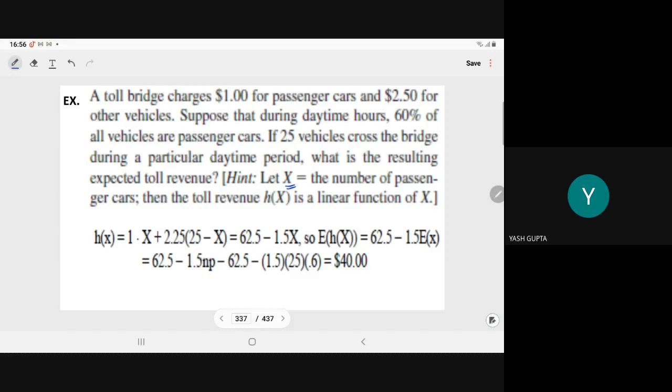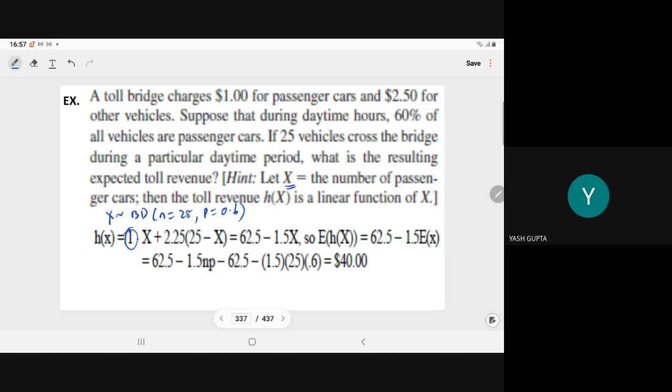Here we define the binomial variate X as the number of passenger cars. So X follows the binomial distribution with n equal to 25, p equal to 0.6, that is 60%. From this random variable, we define the function of revenue. You are getting $1 from the passenger car and $2.25 from the remaining ones.